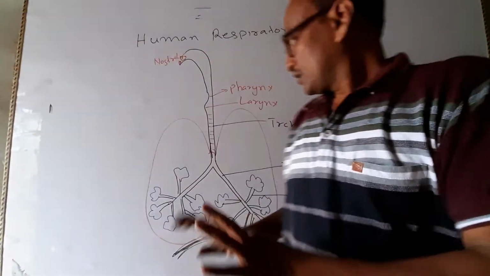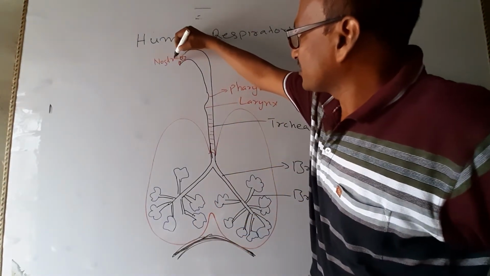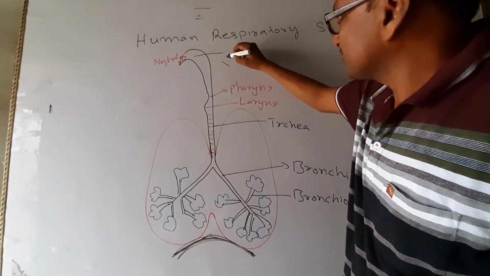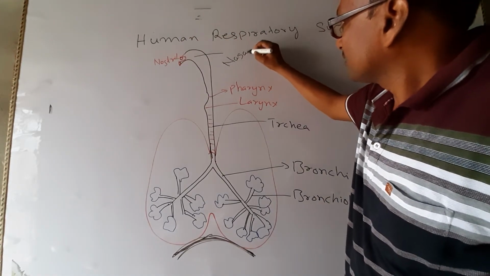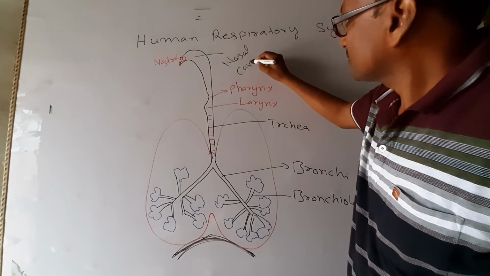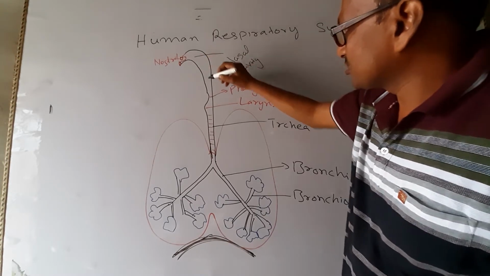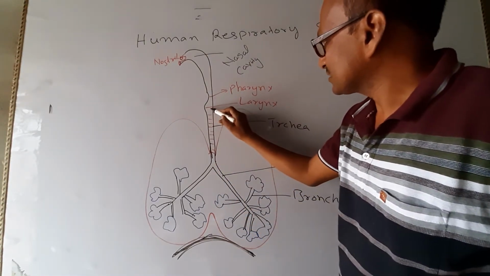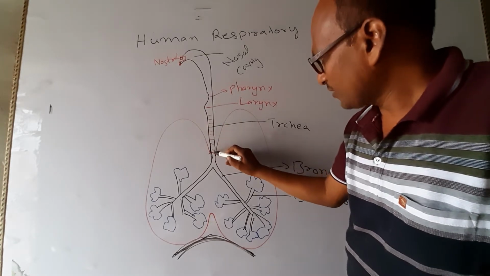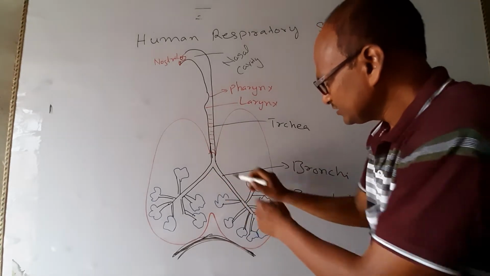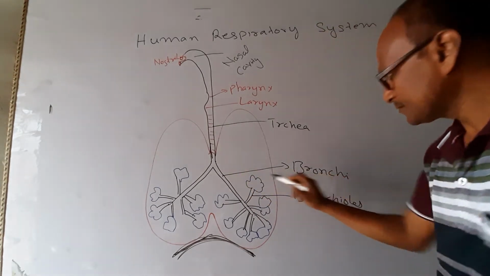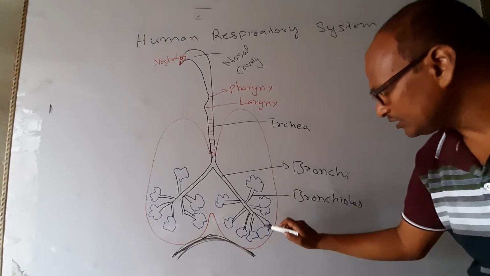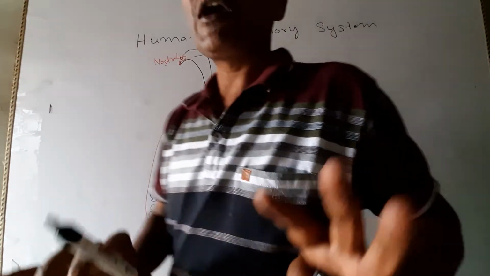Okay, so as the air enters from the nostril, it will come into the nasal cavity. From the nasal cavity the air will come into the pharynx, then the larynx, then the trachea. After the trachea it will come into the bronchi, then the bronchioles, and at last the air will come into the alveolar sac.